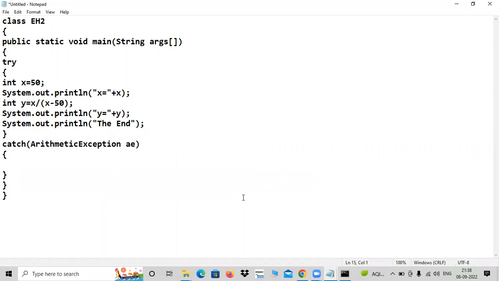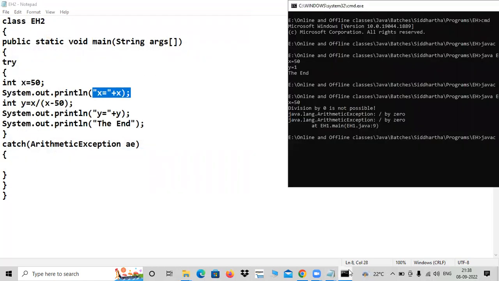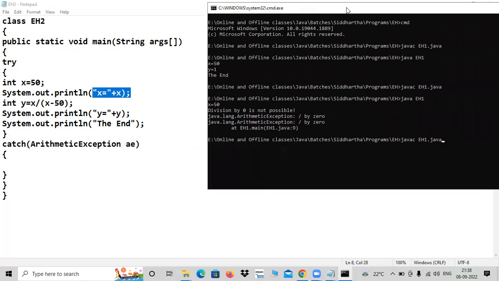Empty catch block. It will work, but nothing. You are unable to see any message. You will get only this portion. That's all. No and no y value. Let me save this. EH2 dot java, let me compile this. No problem with the compiler, unable to detect being an unchecked exception. Yeah, x equals 50. But it is not the desired output.